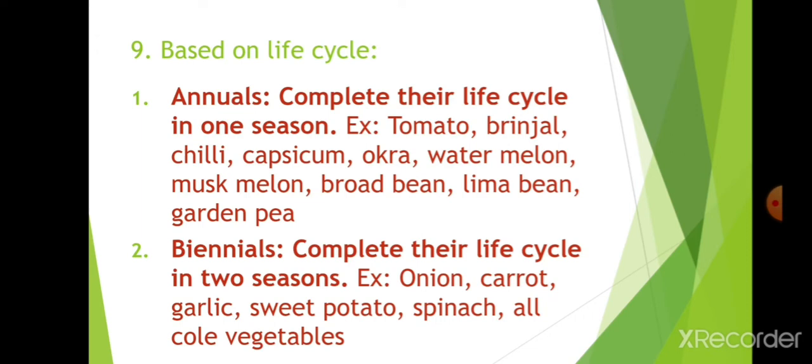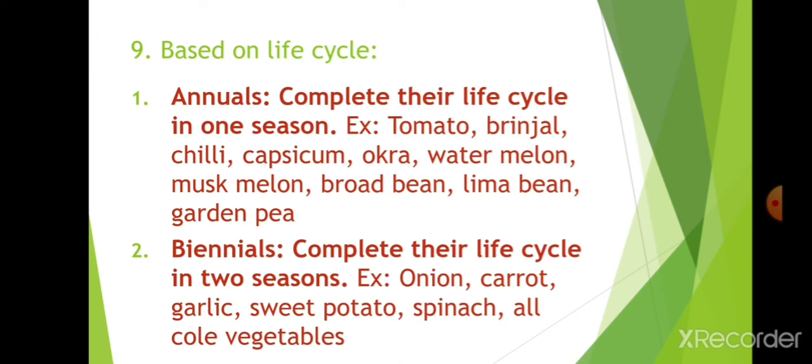Tomato, brinjal, chili, capsicum, okra, watermelon, muskmelon, broad bean, lima bean, garden bean all come under the annuals. That means they complete their life cycle in one season. That means in rainy season itself they will complete, or in winter season itself they will complete.